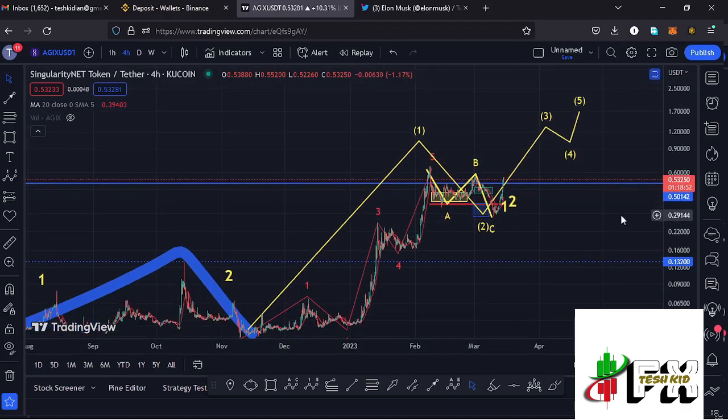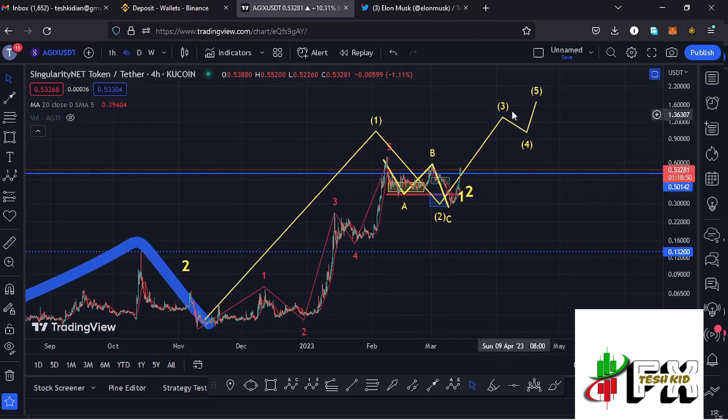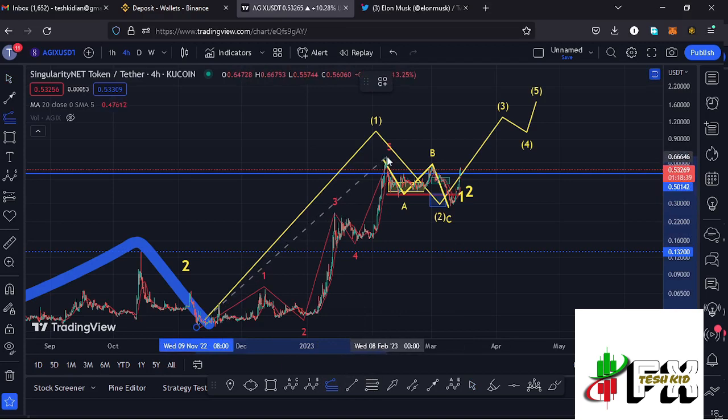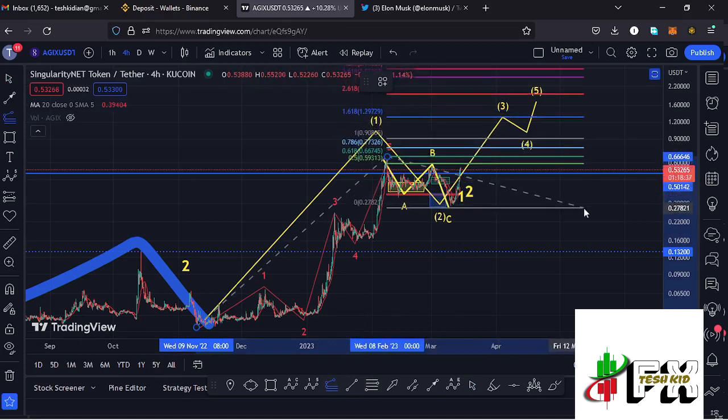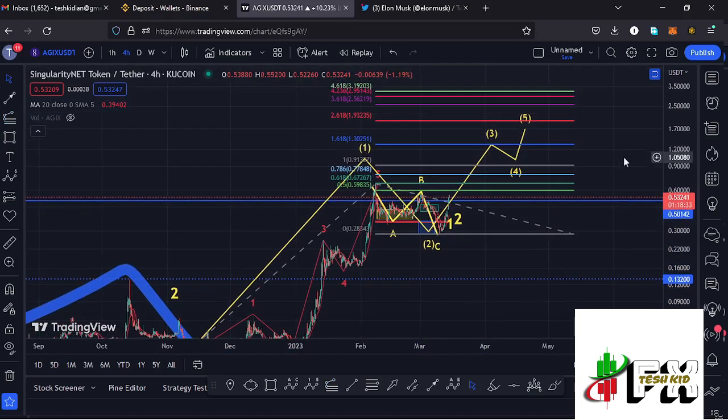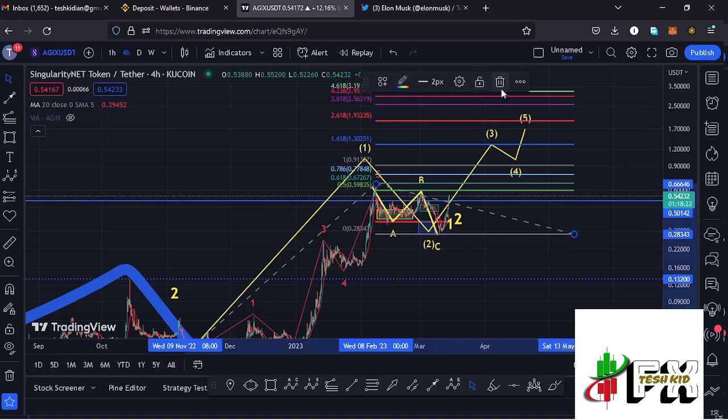And I now believe that we have bottomed out in the formation of that wave 2, and whatever we are seeing at the moment is a massive run up to the upside in the formation of this wave 3. Sketching out a target area to the upper side in the formation of that wave 3 by connecting the trend based Fibonacci from the low of the first wave to the high of that wave 1, then dragging the fibs to the low of the second wave, that gives me a minimum target area to the upper side in the formation of that wave 3 at the fib level 1.618, and that is at around the $1.30251 mark,